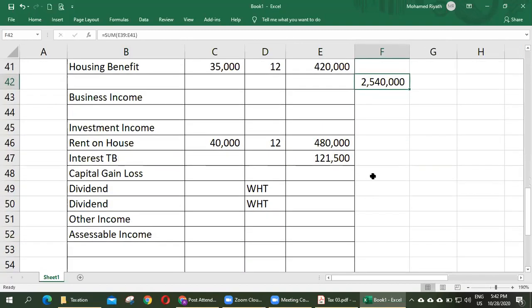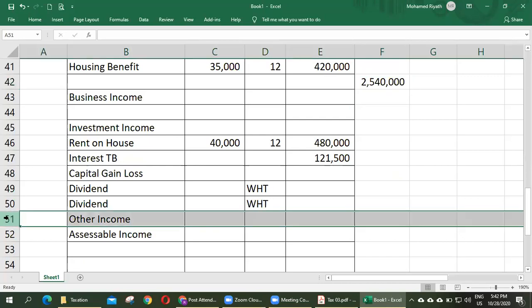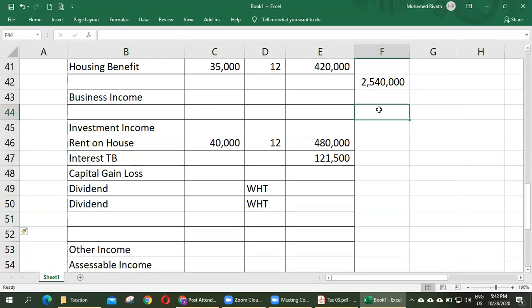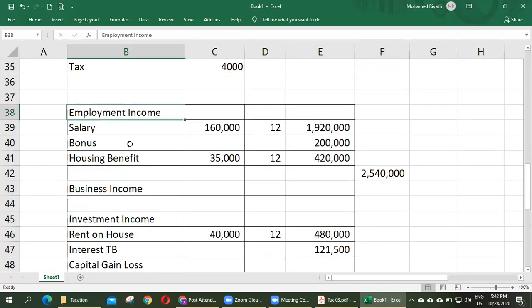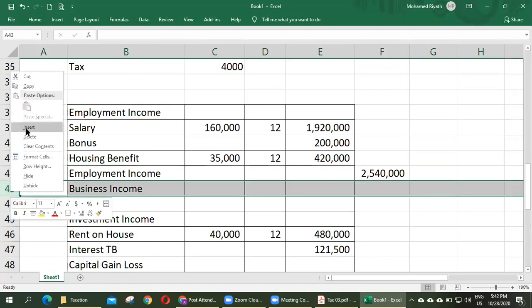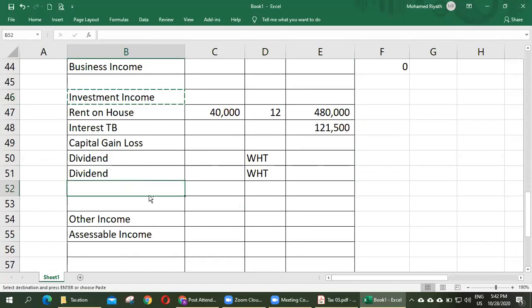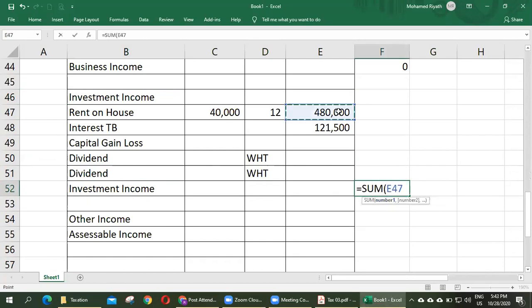Likewise, here. Business income 0. In investment income, total investment income equals. Right, other income 0.